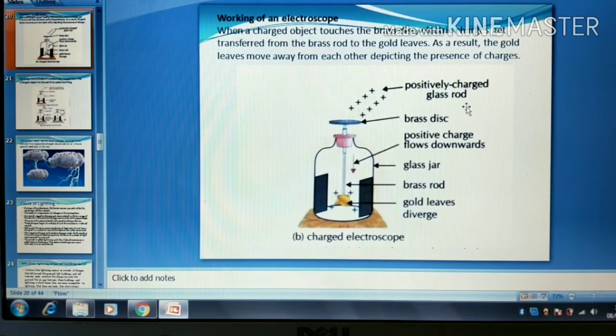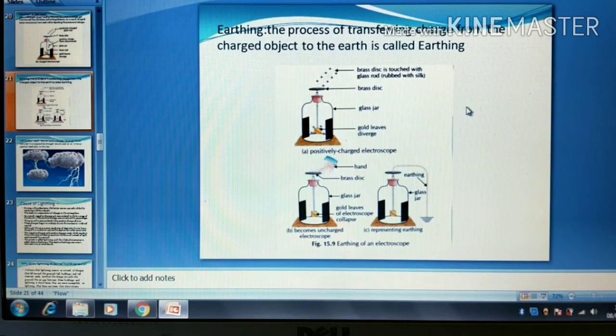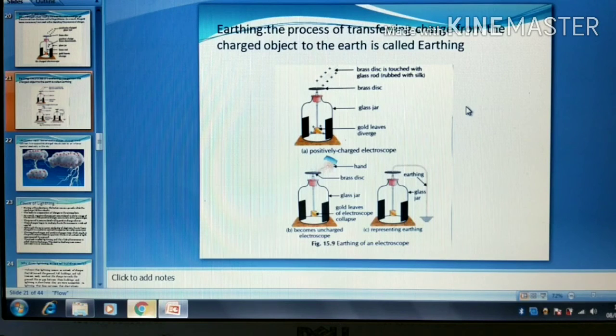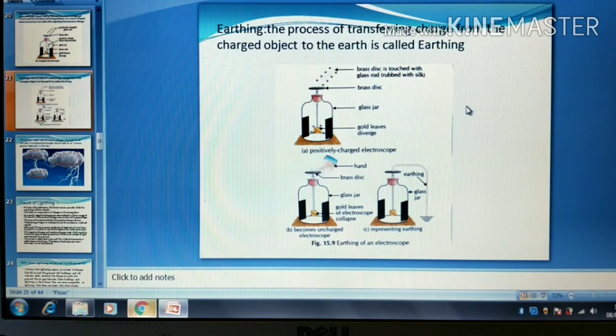Now coming to the concept of earthing. What is earthing? Earthing is the process of transferring charge from the charged object to the earth. If we are transferring charge from any charged object to the earth, that process will be called earthing. Now if we take the same electroscope, charge the electroscope by touching the brass disc with the glass rod rubbed with silk cloth, you see that the leaves of the electroscope diverge, or they move away from each other.